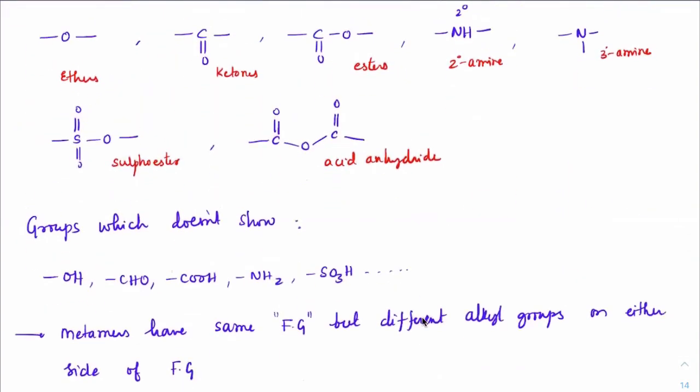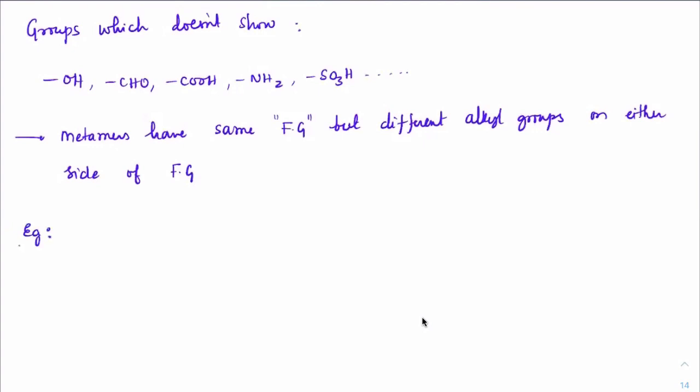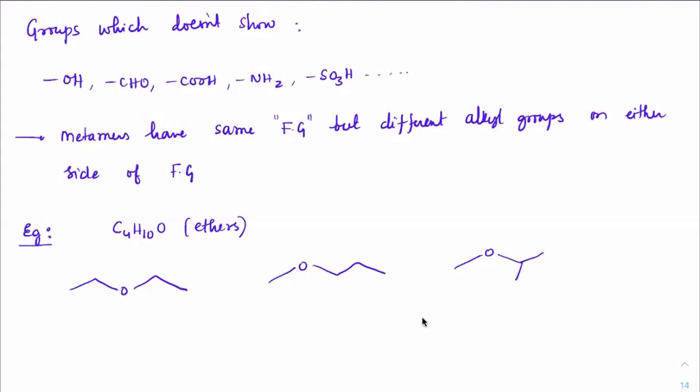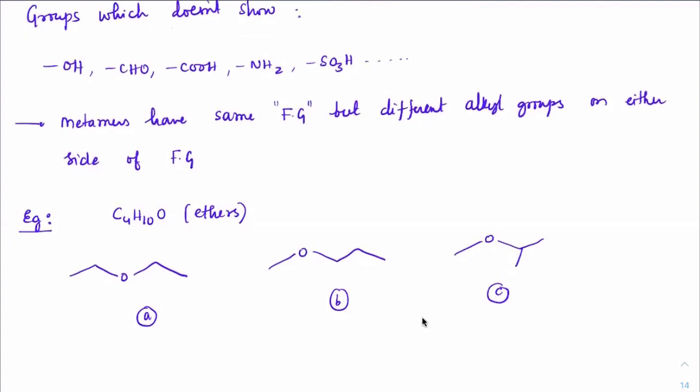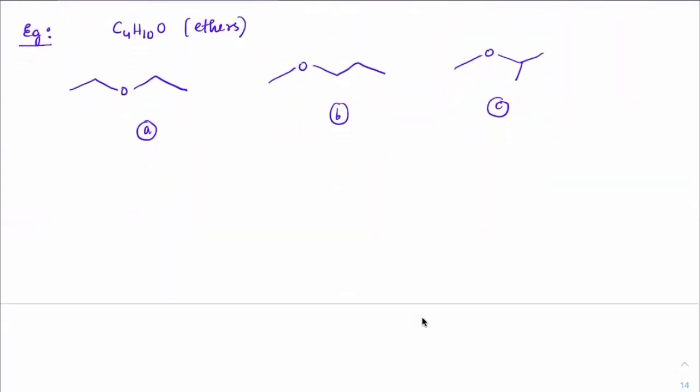As everybody has written this, let me show you with an example. Suppose you have C4H10O and I'm asking you to write only ethers. Then the type of ethers which I'll get is this. Let me call these A, B and C. I hope all of you have written so far. Now focus here. We're trying to check how A and B, A and C, and B and C are related.